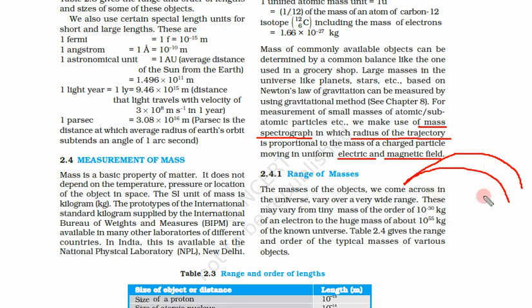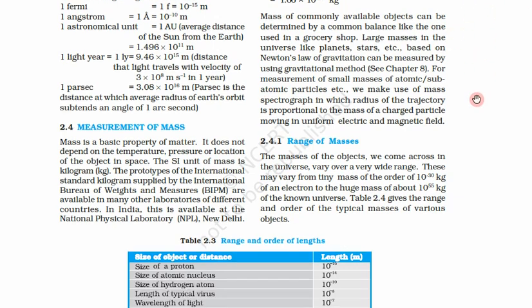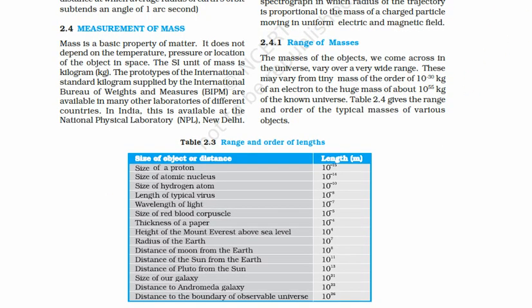So just by measuring this radius, suppose this is the point, just by measuring these two radii we can tell what is the mass of the particle. So this radius technology, or mass spectrograph, is used to determine the mass of very small objects. Again, similar to length, the masses of objects we come across in the universe have a very wide range.